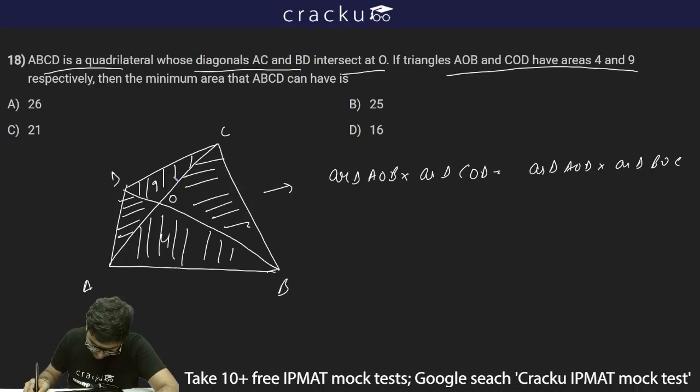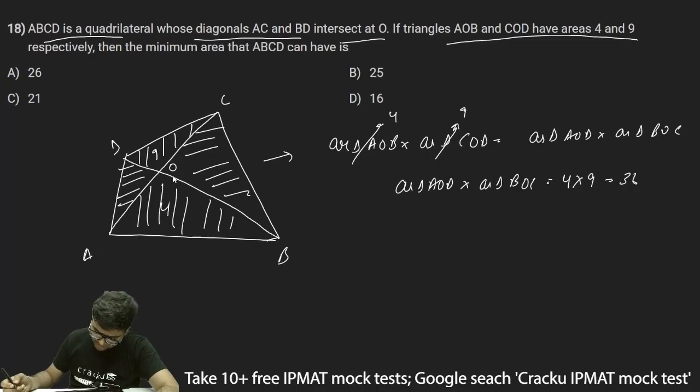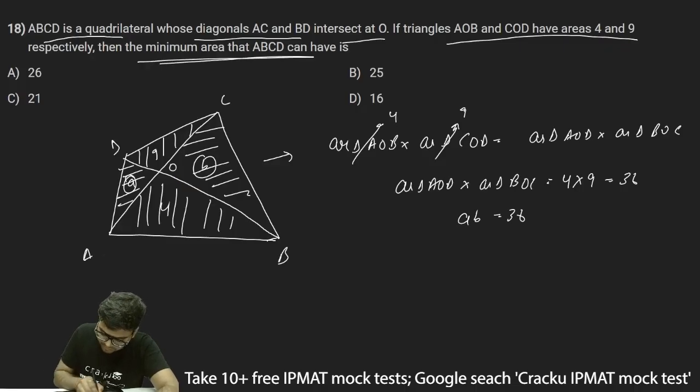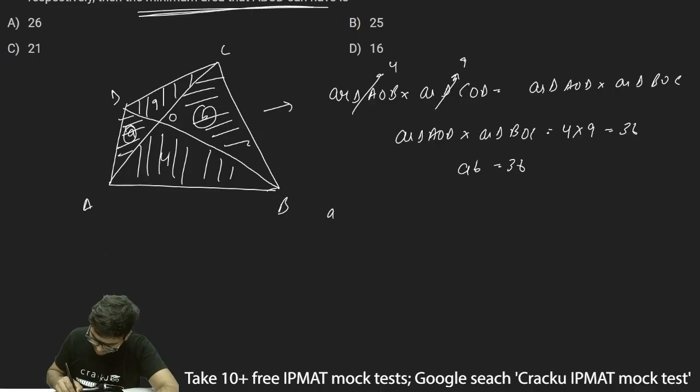Now AOB I know is 4 and COD is 9. So I can write area of triangle AOD multiplied by area of triangle BOC will be equal to 4 into 9, which is 36. So AOD into BOC is equal to 36. Now I'll assume AOD as A and BOC as B. So I can write AB is equal to 36. I have to find out the minimum area that ABCD can have.